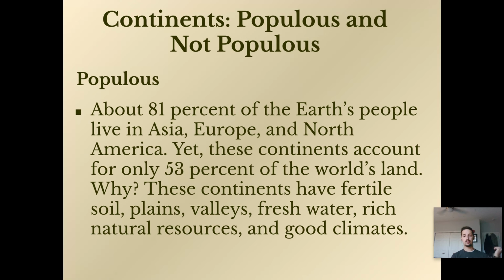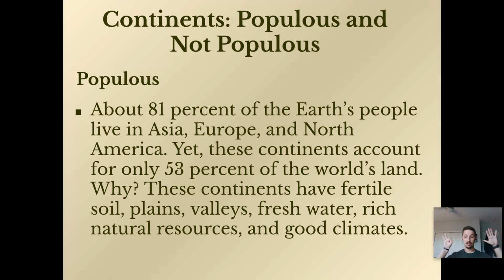Populous continents: about 81% of the Earth's population live in Asia, Europe, and North America. Those 3 continents out of the 6 inhabitable continents, right? Not counting Antarctica. You've got North America, South America, Asia, Europe, Africa, Australia, Antarctica.